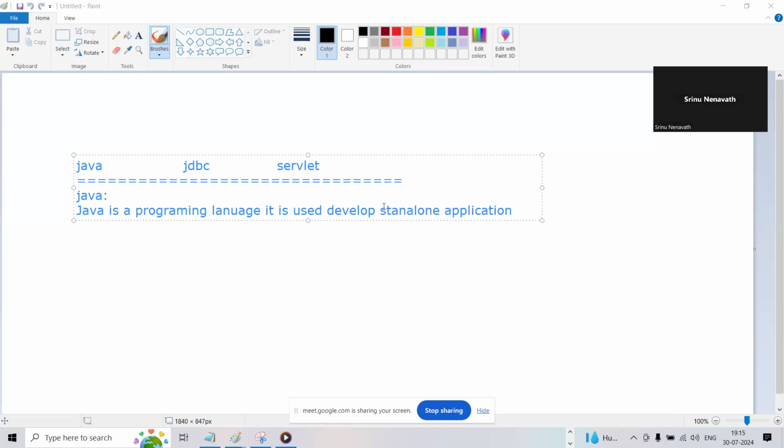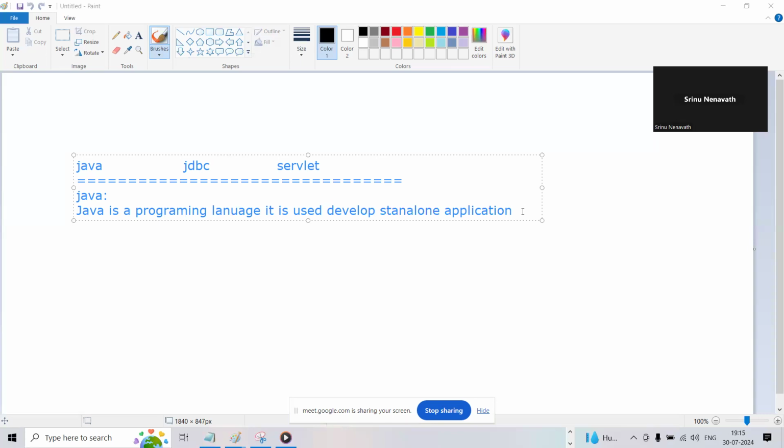It is used to develop standalone applications. What type of application can we develop by using Java? We can develop standalone applications, guys. You should say Java is a programming language and it is used to develop standalone applications.